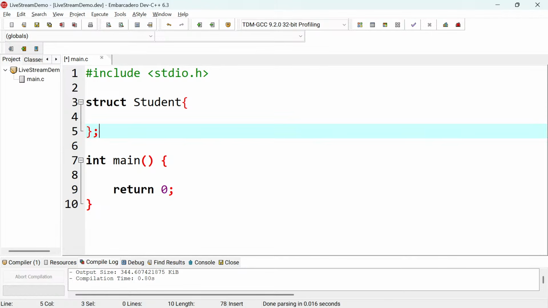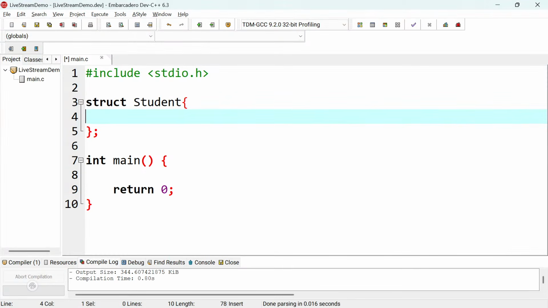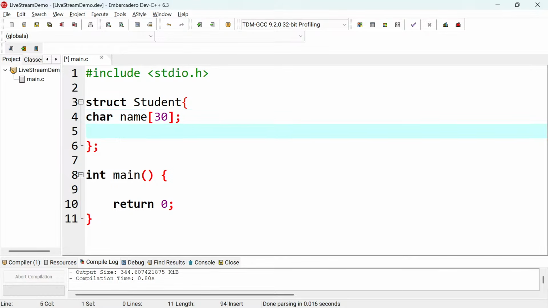After that, what you need to do is put what you are supposed to collect about the student. If you look at it, we're asked to take name, age, and marks. So I'm going to have a character array and name it name. Why? Because normally in C programming we do not have strings; we have them as a library you can import.